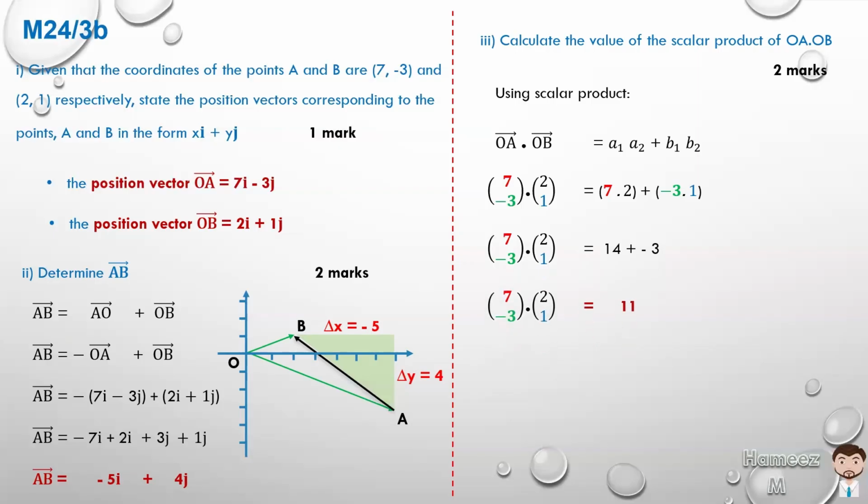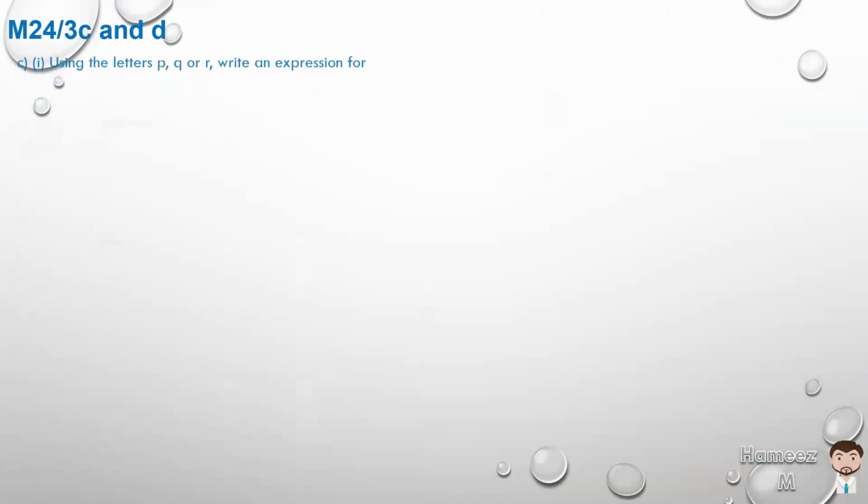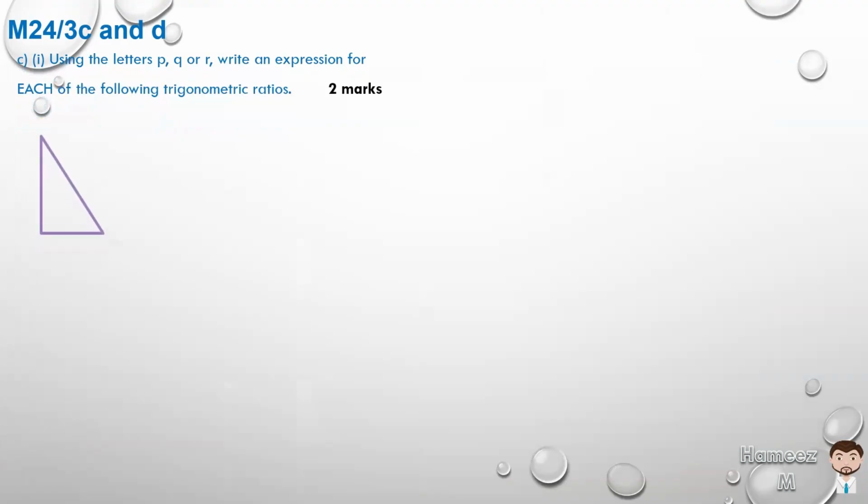Let's now move on to number 3, part C. Using the letters P, Q, or R, write an expression for each of the following trigonometric ratios. And they gave us this diagram, recognizing that within the diagram there was a right angle here. So we're dealing with a right angle triangle. They indicated that the angle is theta. And they also indicated that the sides are labeled P, which is the opposite to the angle, Q, the longest side or the hypotenuse, and R, the adjacent side.